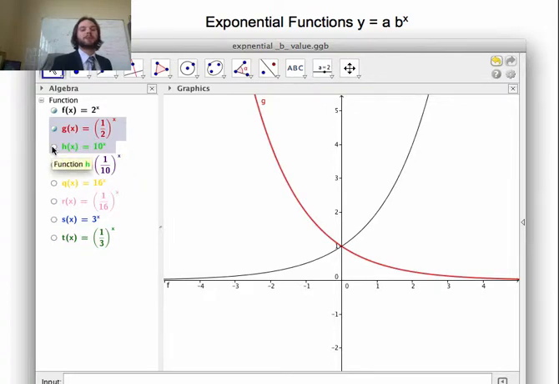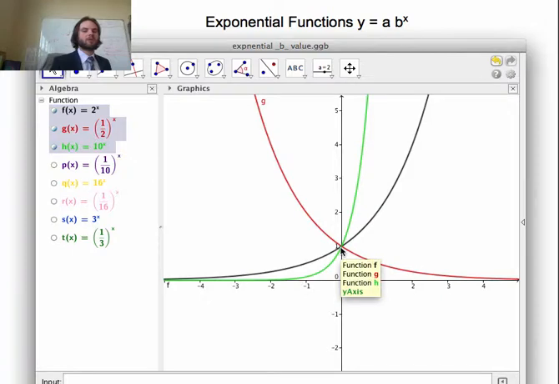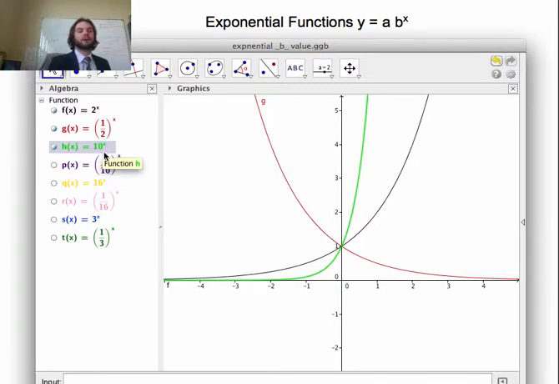When I have b is 10. My x-intercept, or my y-intercept for all of them is the same. But right here we have 10 to the power of 1. Well, that goes all the way up. It's going to just shoot up exponentially. Maybe that's why it's called exponential equations. Look at what goes here. This droops more and then goes up. It gets closer. Because 10 to the power of 1 is 10. 10 to the power of 2 is 100 already. Okay? Let's try the next one. 1 over 10.